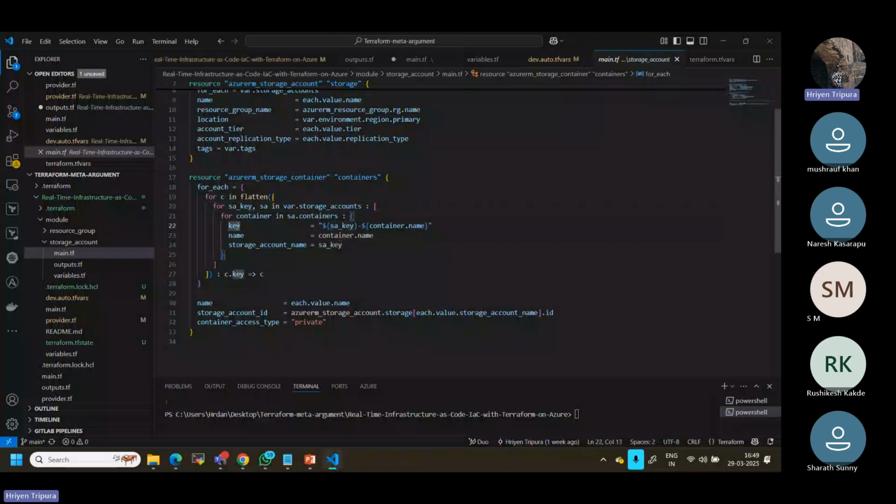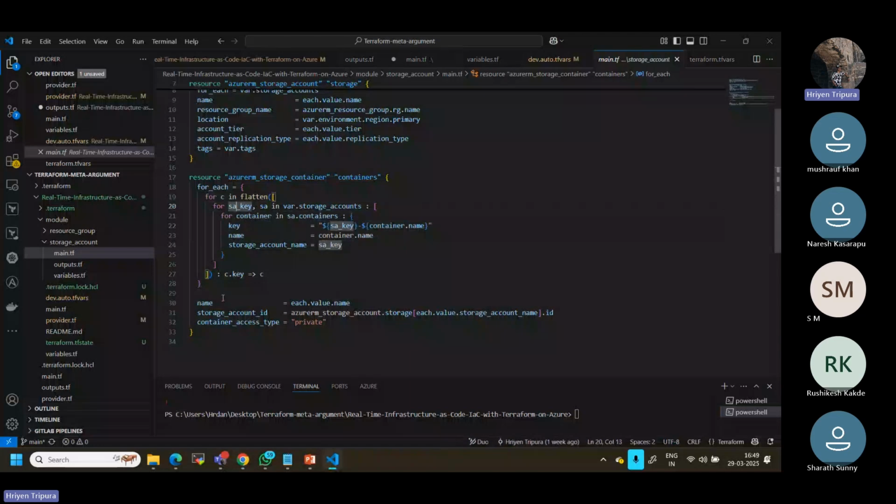As I mentioned, key value is a key and name we want, right? Key has to be taken with the keys, so whatever name we have, and with the container name, this name should be there, and the name has to be taken as container dot name, whatever name you have given. Same thing, storage account name, sec key. Sec key is nothing but storage account key. Okay, sec key means storage account key actually. So this is a short name.